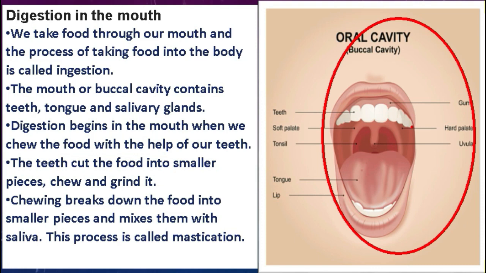When you take in food through your mouth, the function of teeth is to cut that food into smaller pieces, chew it properly, and grind it into small fine pieces. And the chewing process helps to break down the food into small fine pieces and mix those fine pieces with the saliva that is secreted from the salivary glands. And this whole process of chewing and breaking down of food into fine pieces is known as mastication.